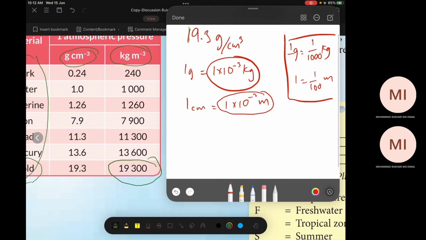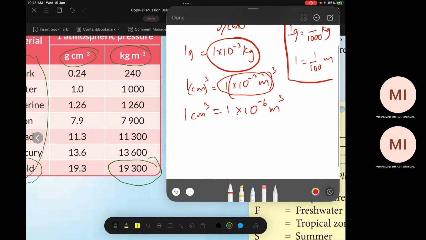But since we have cube here, you need to cube the unit. Cube the unit like this. Understand? Cube its unit. So what do we get? 1 times 10 power negative 2 times 3, negative 6 meter cube. This is 1 centimeter cube. Understand? Okay.